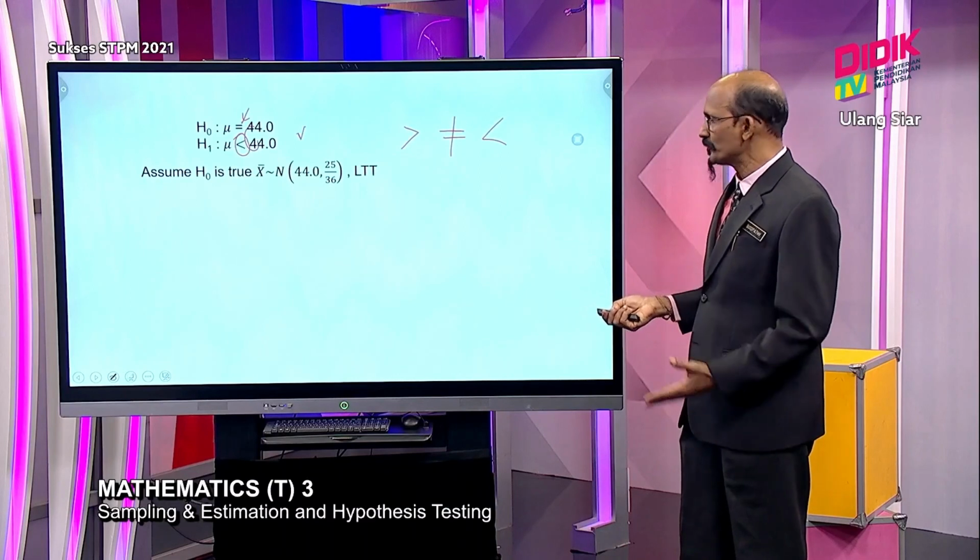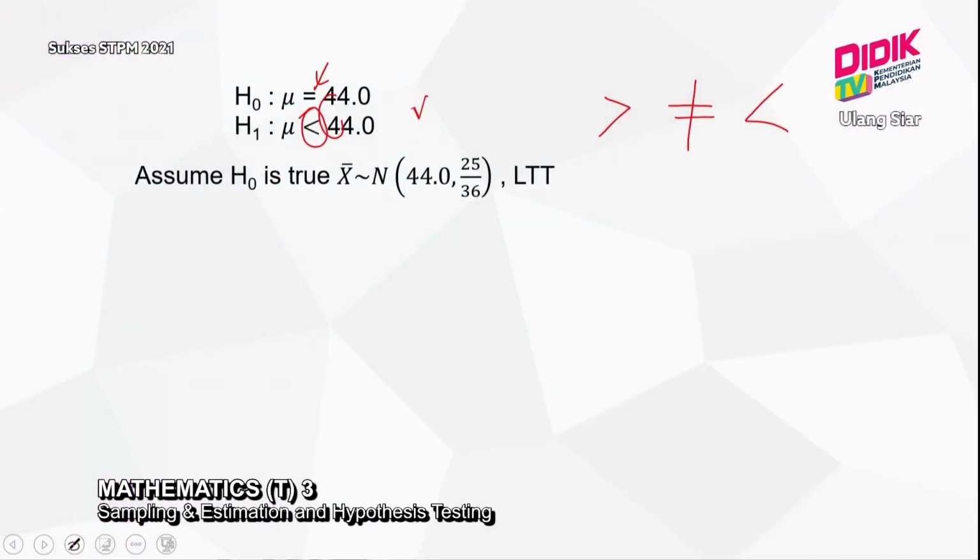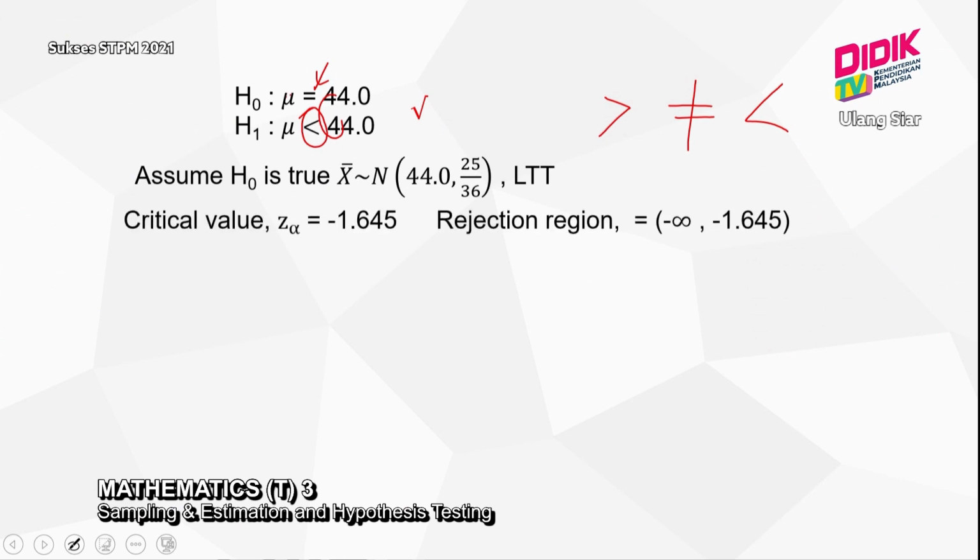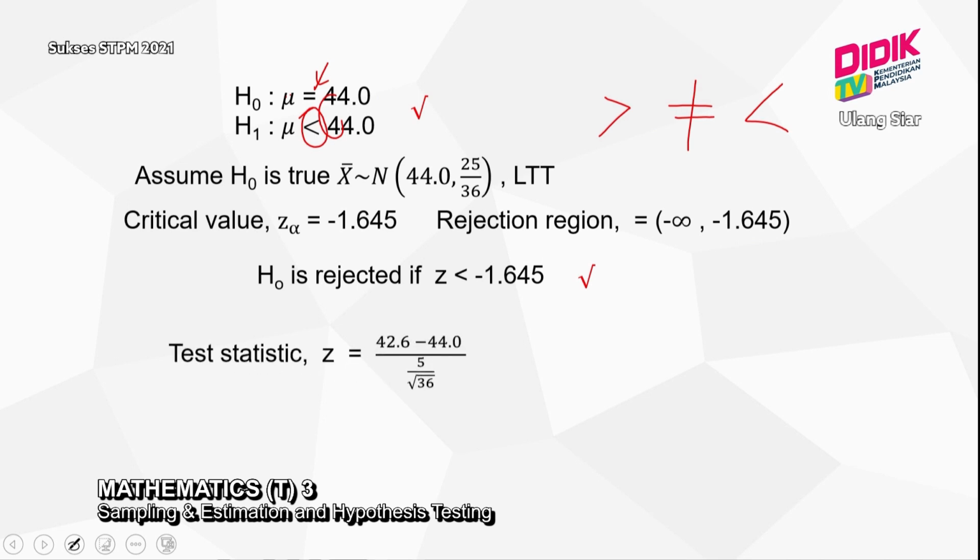Then you define the distribution for X bar by assuming H0. We assume this one is true. So our critical region is based on what is given, a 5% significance level. So our early decision, we will reject this. In step 4, I find my test statistic using the correct formula. I substitute inside my formula, and I find my value is equal to negative 1.68.